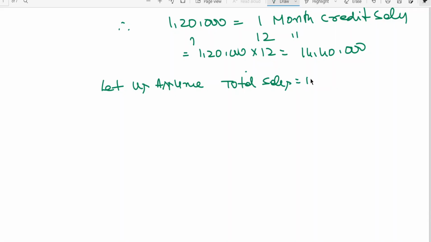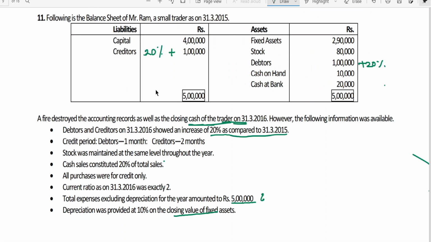Let us assume total sales is equal to 100. Now, from this, if I take out what is cash sale that has been given to us, cash sales given to us is 20%.